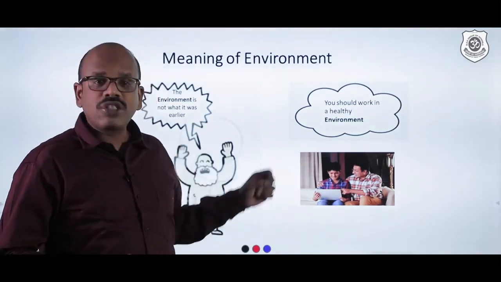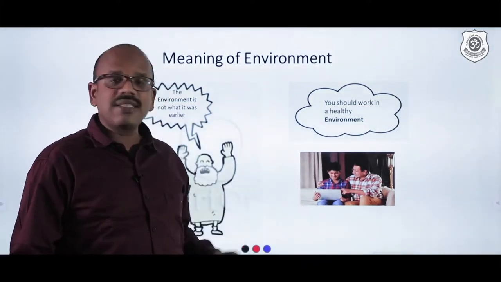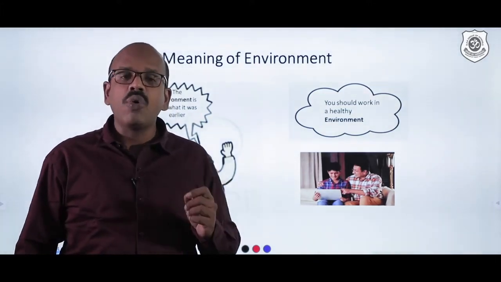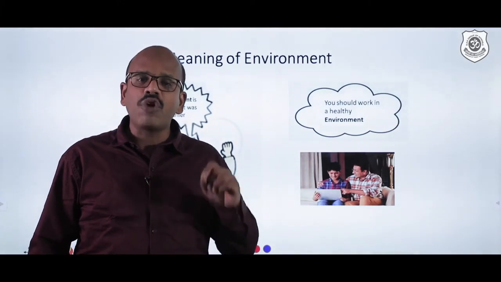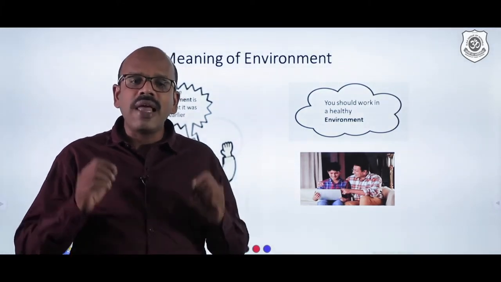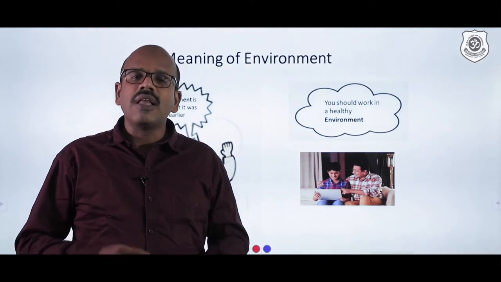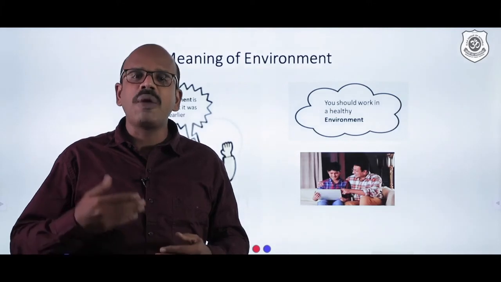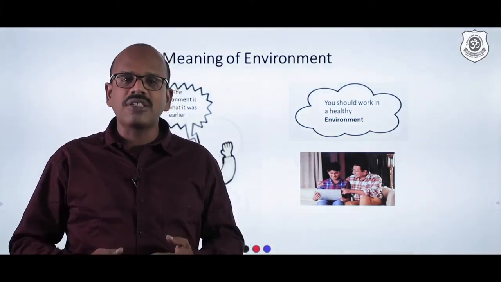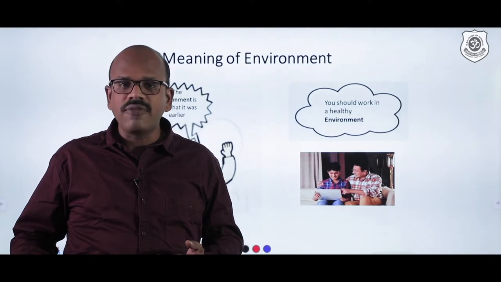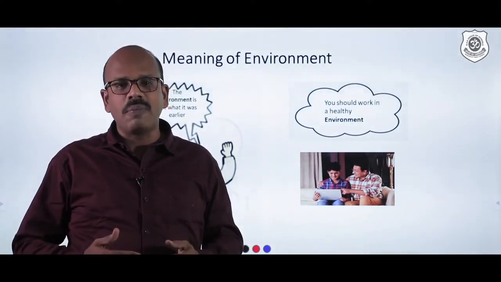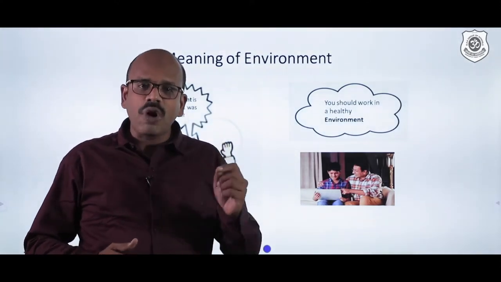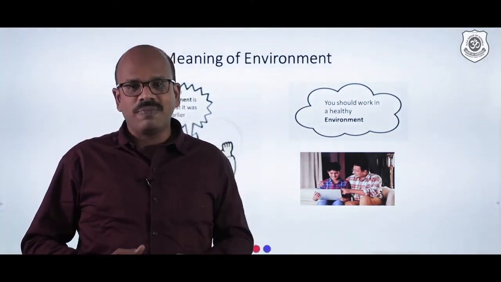If you take the next picture, you can see the father speaking to his son. He says, you should work in a healthy environment. What does it mean? A healthy environment for the father is the place in which the son is going to work. The working environment should be very conducive for the son to work. He should be more comfortable. As far as the payment is concerned, the colleagues who are working with him, everything should be congenial for him. That is what the father means. So for the father, the word environment is only the work atmosphere.